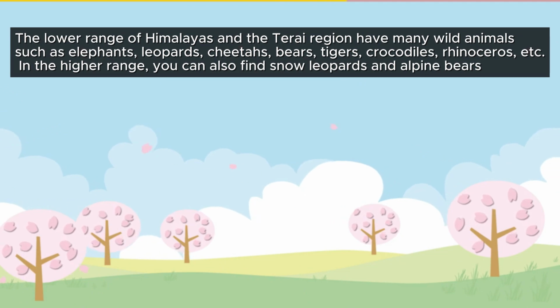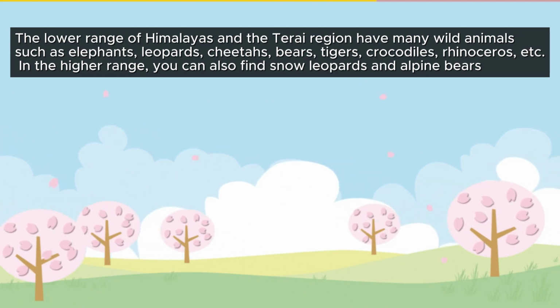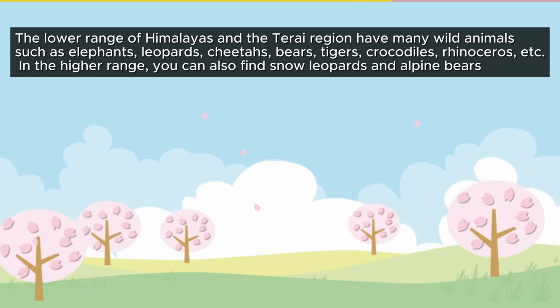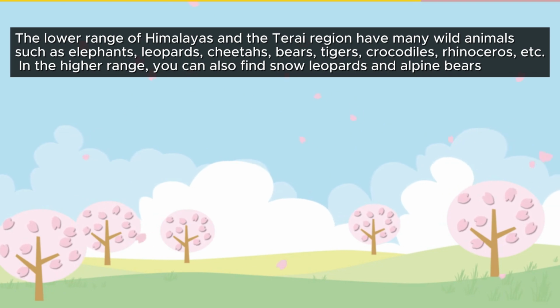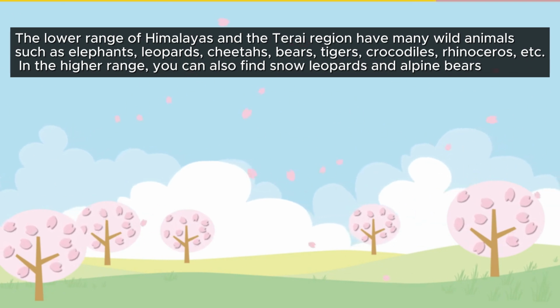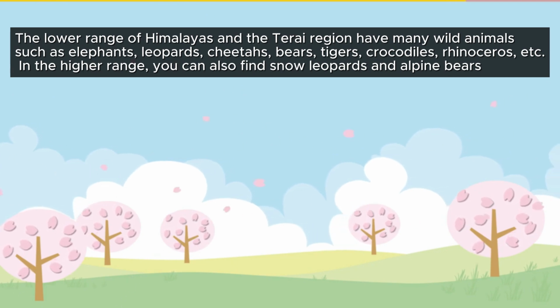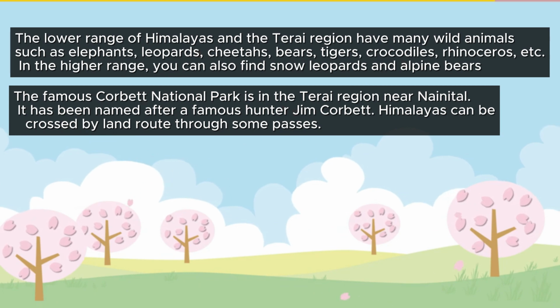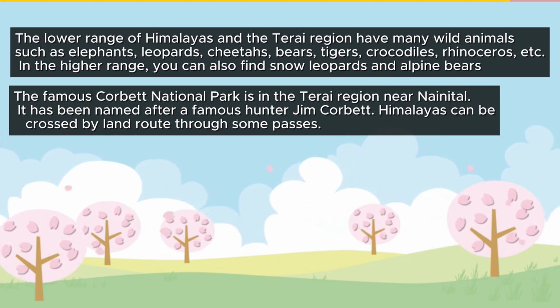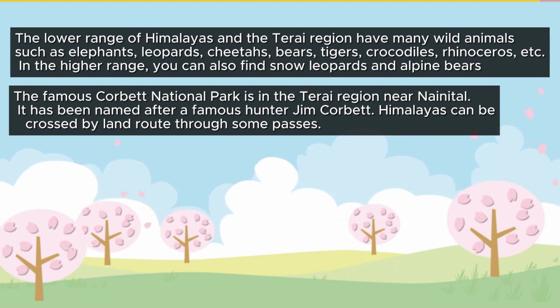The lower range of the Himalayas and the Terai region have many wild animals such as elephants, leopards, cheetahs, bears, tigers, crocodiles, rhinoceros, etc. In the higher range, you can also find snow leopards and alpine bears. The famous Corbett National Park is in the Terai region near Nainital. It has been named after a famous hunter, Jim Corbett.